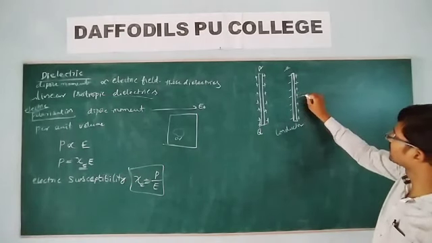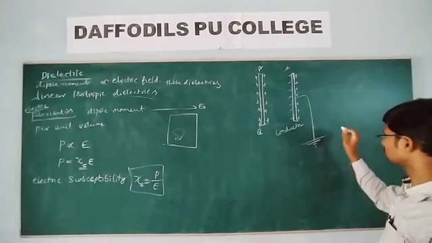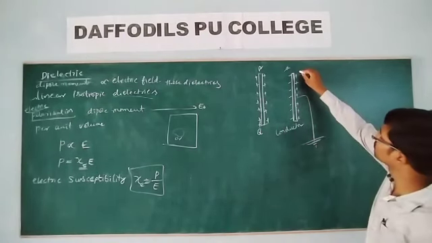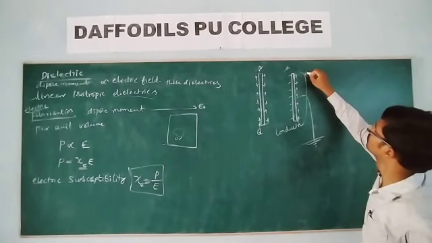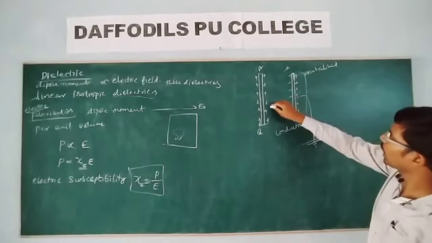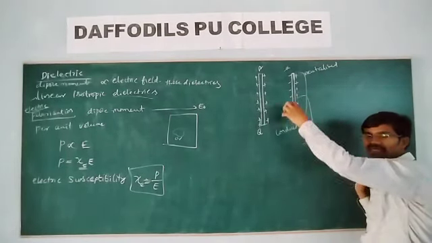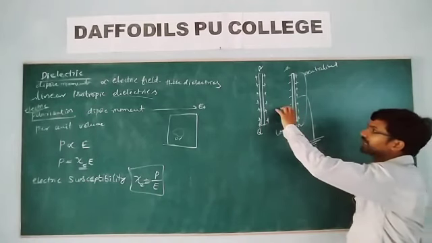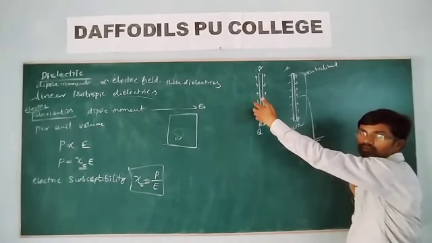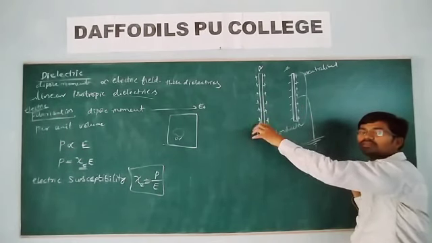Now, if it is given everything, what will happen? This part will become neutralized. Now what will happen to this one? The potential difference between these two will decrease, so that it can store more charge onto this one. Is it? It can store more charge onto this one.